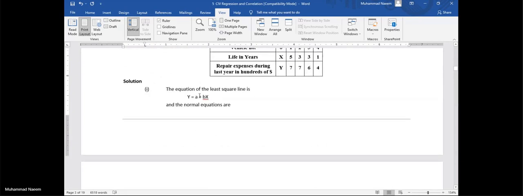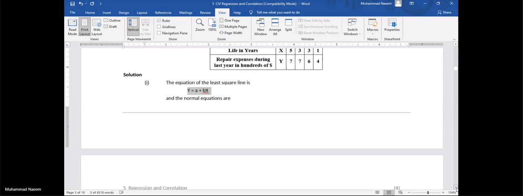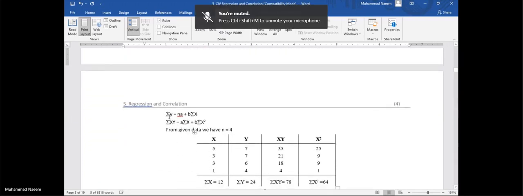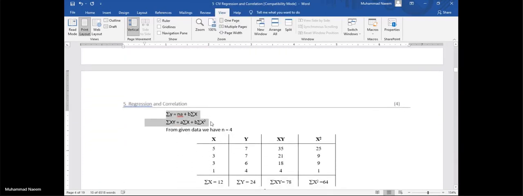What is the method of least square? Let's say we need this equation. First of all we find the normal equations. How can we find these normal equations? If there are two unknown constants, there will be two normal equations.